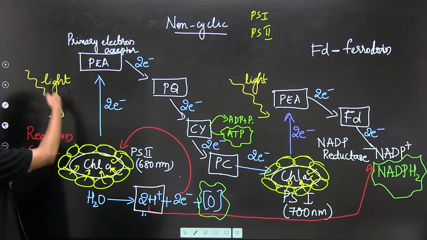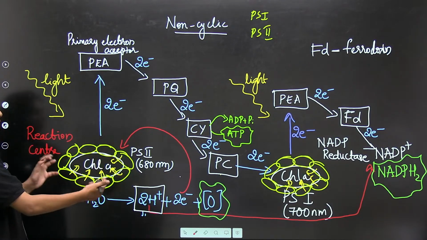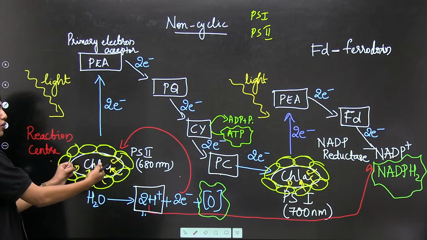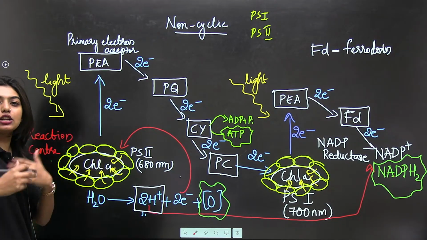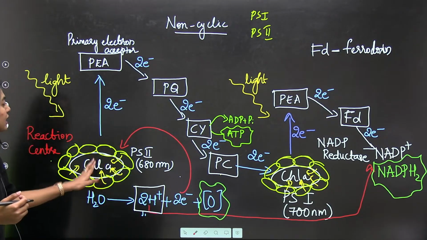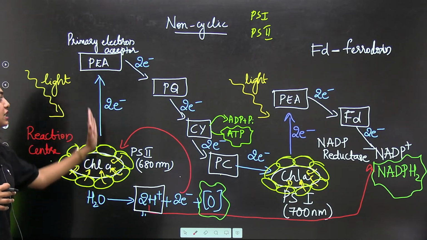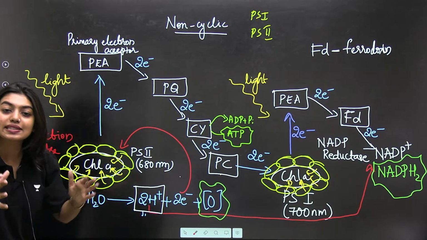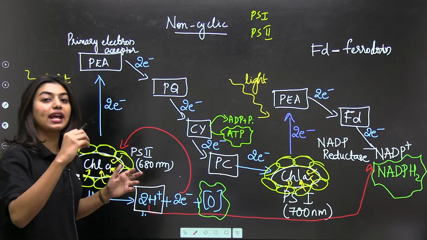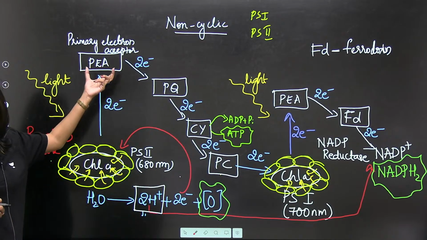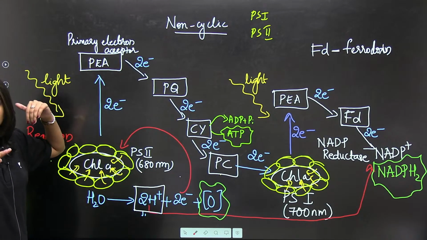Now, what has happened? They absorbed all the sunlight, and this chlorophyll A got excited. We call it the excitation state. Now, the chlorophyll A released a pair of electrons that was accepted by the primary electron acceptor, which is known as PEA.